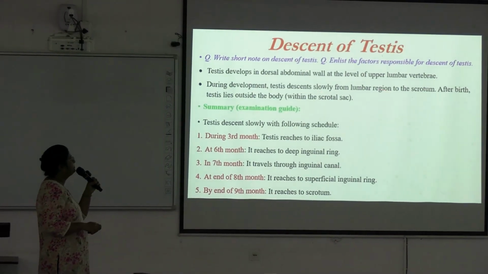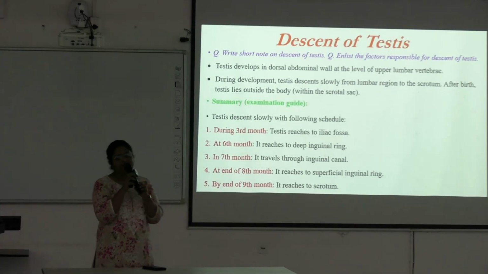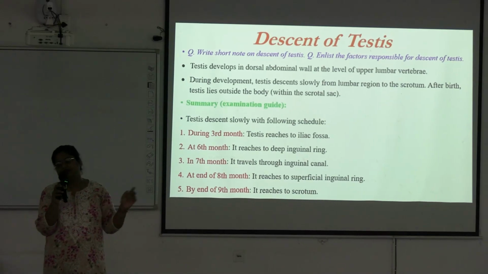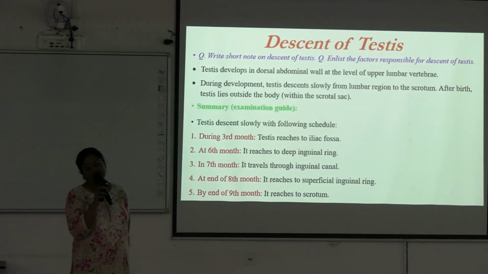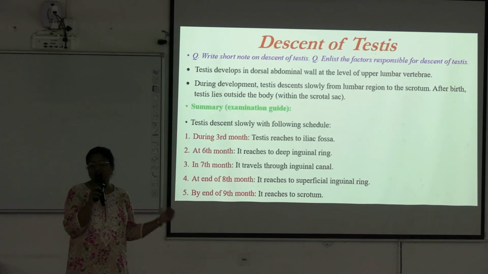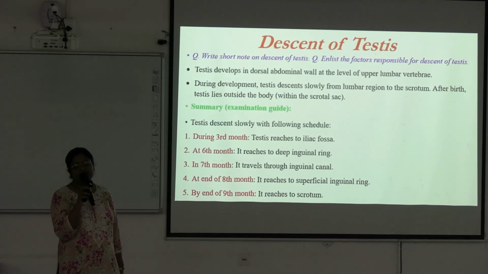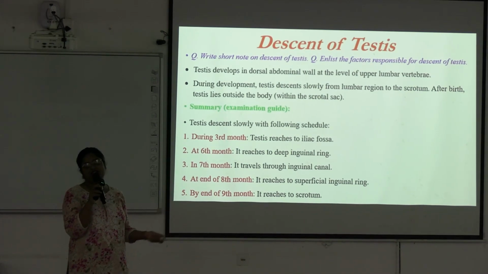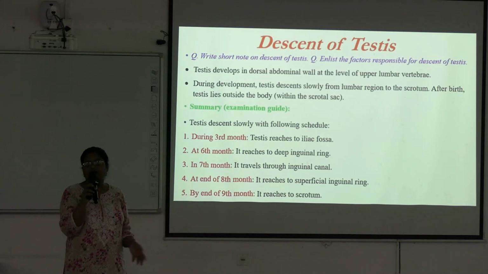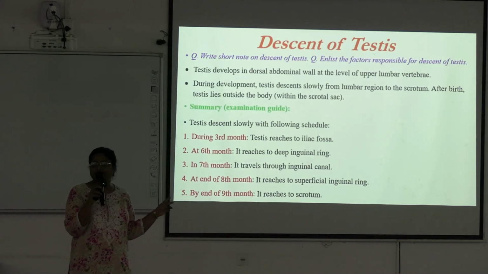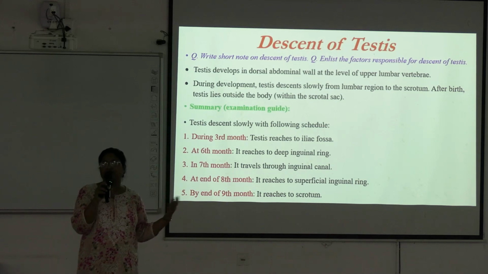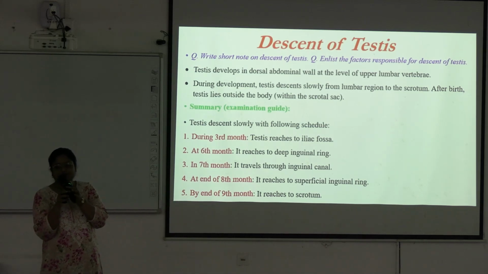Next is descent of testis. Descent of testis is very important. It is asked in your viva, in your viscera table. It is also important for theory, as a short note or part of a long question. At which age does the testis lie at which level? All these are important. Also there are some clinical aspects, which come as explain why questions or short notes.